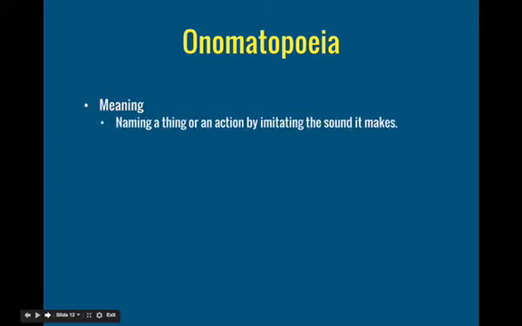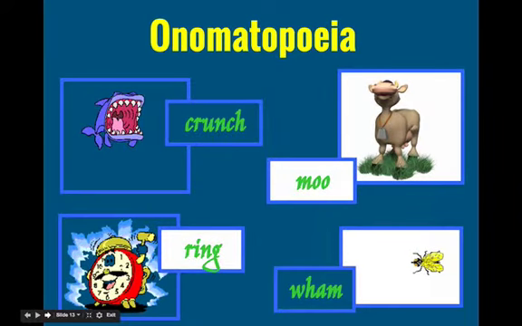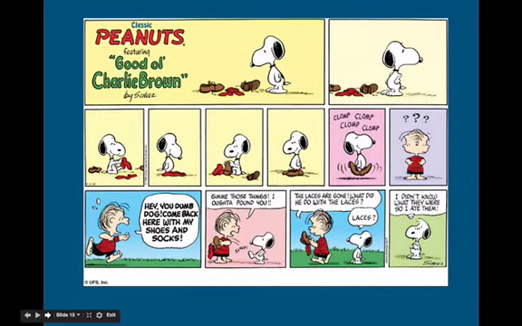Let's talk about onomatopoeia. That's a fun word. So onomatopoeia is naming a thing or an action by imitating the sound it makes. So for example, woof, boom, hiss, buzz. Those are all onomatopoeia. Or crunch, moo, ring, wham. Or vroom, clunk, roar, pitter-patter. You see onomatopoeia all the time.